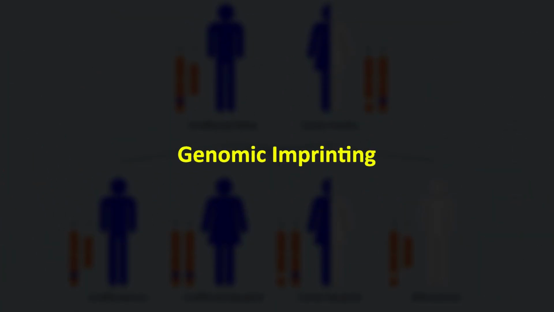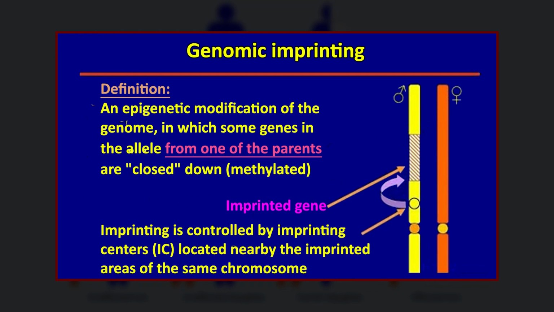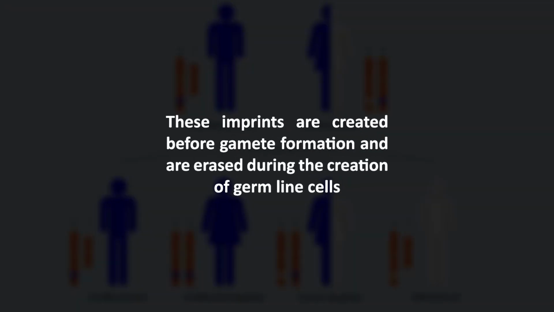Dear students, let's discuss another example of genomic imprinting. Genomic imprinting represents also an example of non-Mendelian inheritance. Just as in conventional inheritance, genes for a given trait are passed down to progeny from both parents. However, these genes are epigenetically marked before transmission, altering their levels of expression. These imprints are created before gamete formation and are erased during creation of germline cells. Therefore, a new pattern of imprinting can be made with each generation.